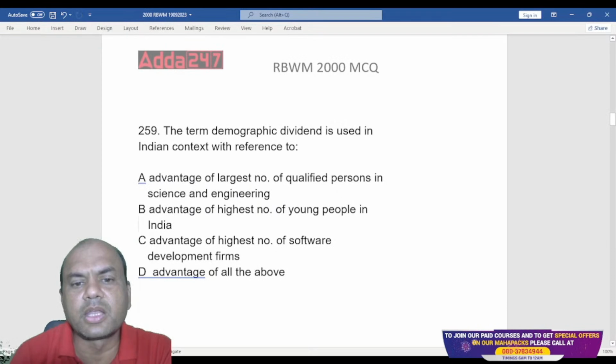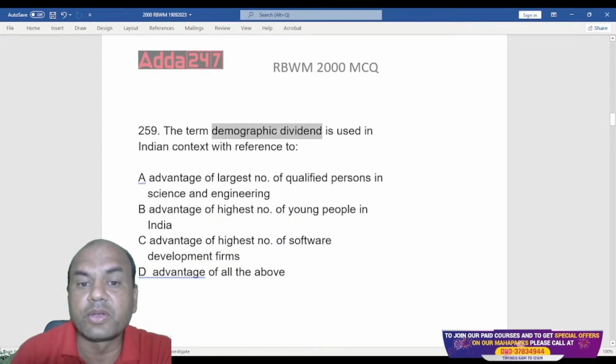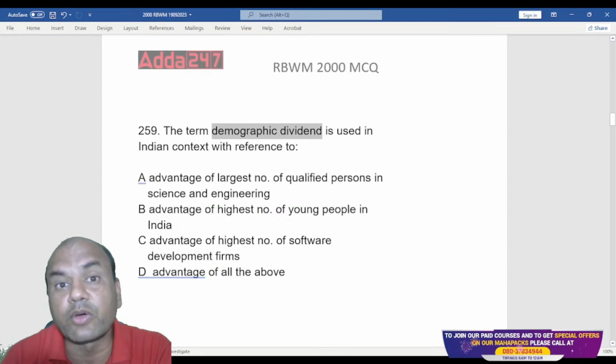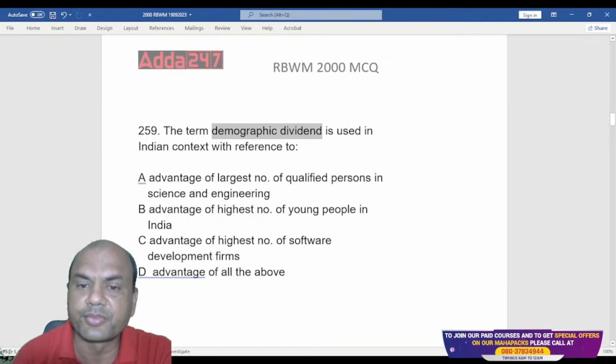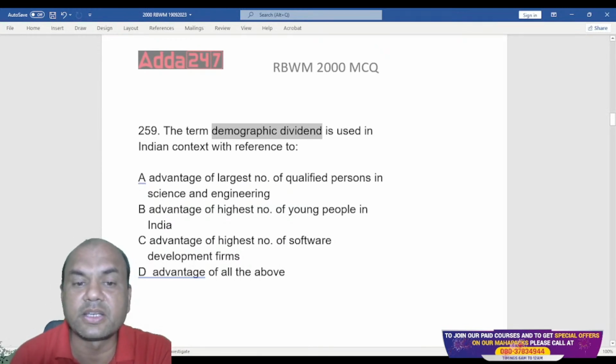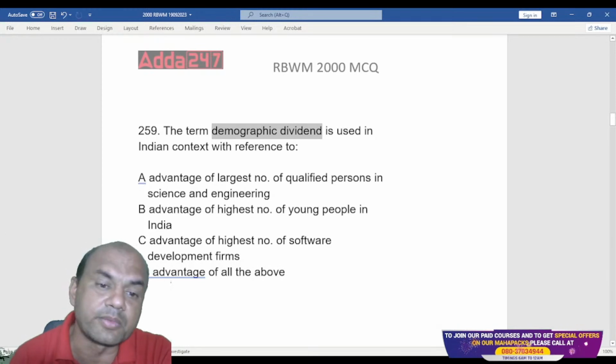The term demographic dividend is used in the Indian context with reference to demographic dividend. What do you mean by this word dividend? Dividend means basically advantage. So demographic advantage to India is in what terms now? Who can tell me? Demographic dividend in India is for what terms?